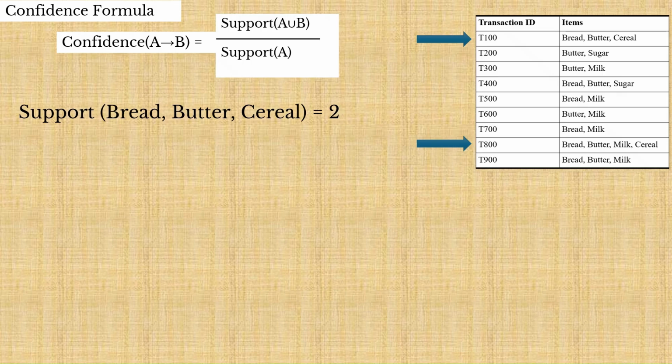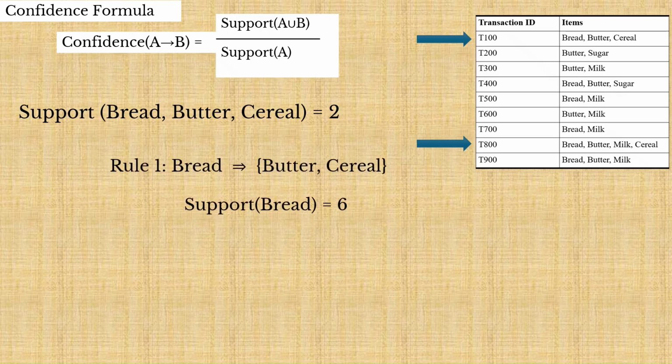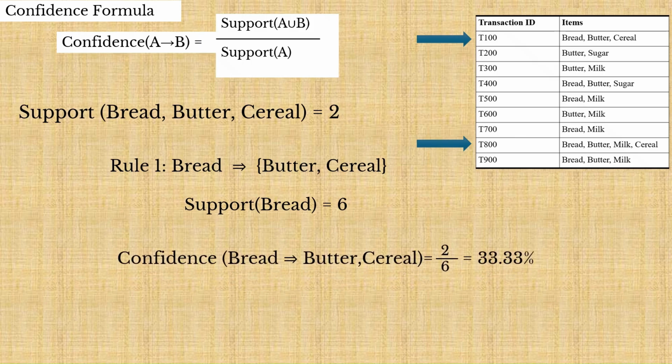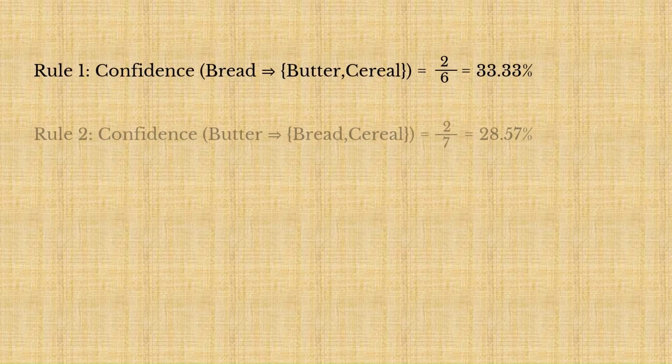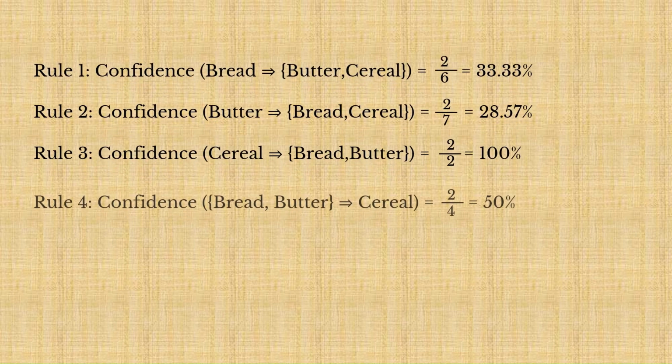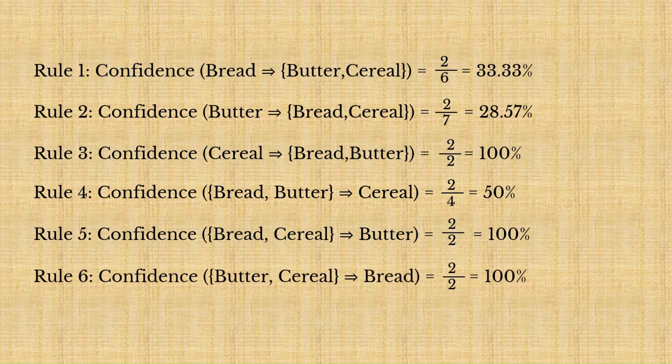So for the first rule, the antecedent is bread, and bread appears in 6 transactions. Therefore, the support for bread is 6. And applying the confidence formula, we obtain 33.33%. We go ahead and calculate the rest of the confidence measures, and 3 of the association rules meet the confidence threshold of 70%, which gives us the confidence that every transaction containing those antecedents will surely contain the implied consequent.